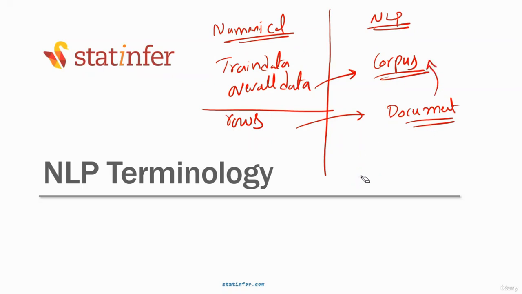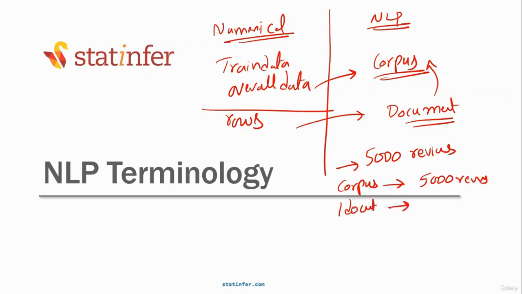For example, I gave you the data of 5,000 reviews related to a restaurant. Tell me in this scenario, what is the corpus? What is one document there? What is corpus here? All the 5,000 reviews is the corpus. What is one document here? One review is one document.